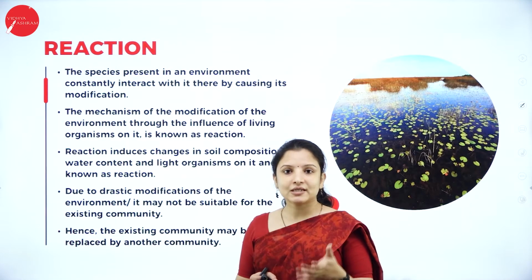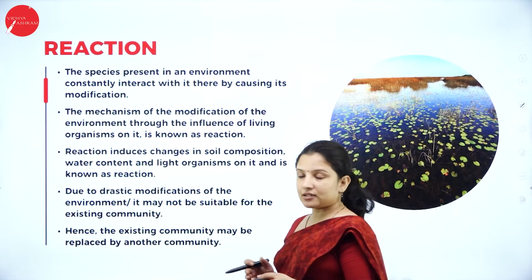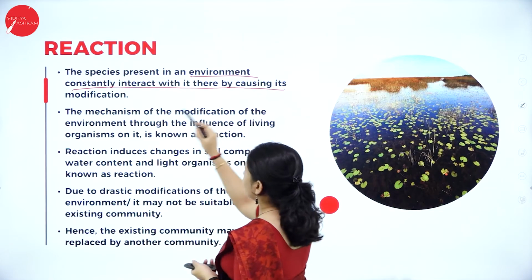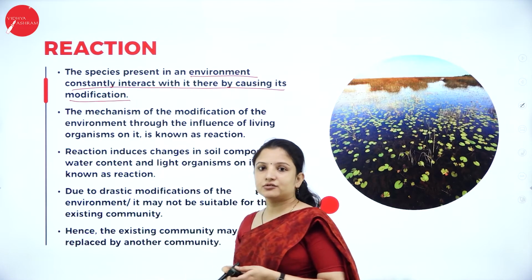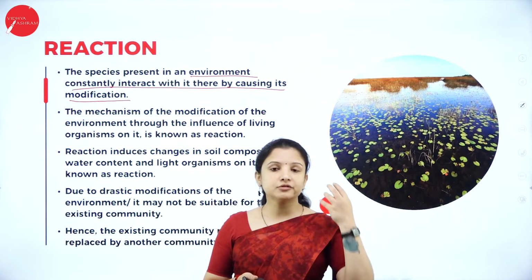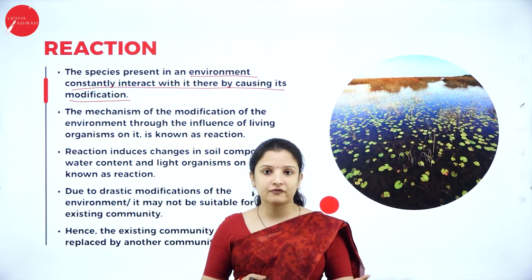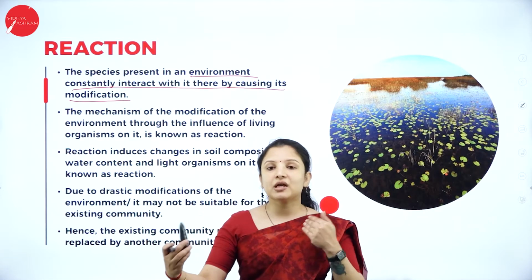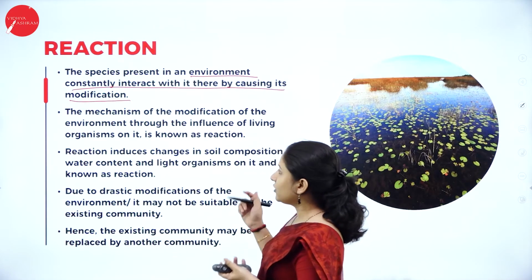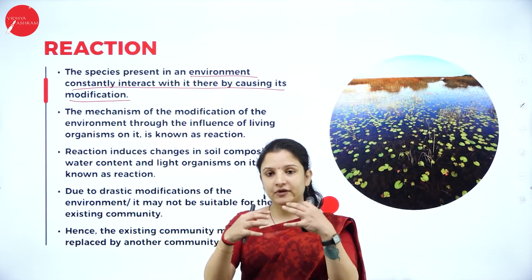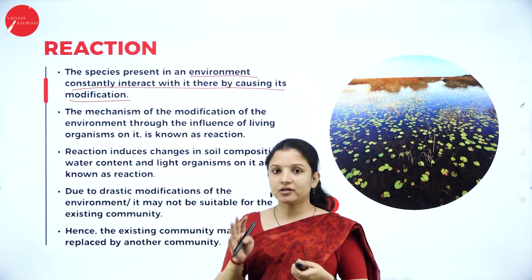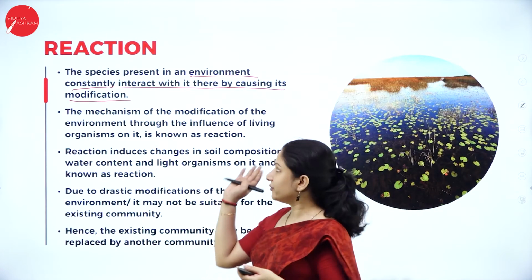Next, the fourth stage is reaction. The species present in an environment tend to constantly interact with one another, causing modification. That is true, right? Are we the only ones living on the planet? No. There are thousands of plant species, thousands of animal species, and we always interact with the plant and animal species in nature, right? Therefore, this interaction with different species in an environment or an ecosystem brings some modification in the ecosystem. That modification is nothing but reaction.